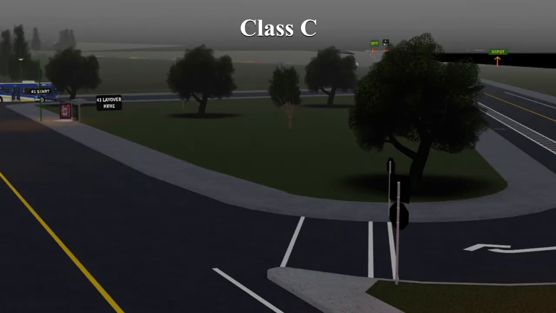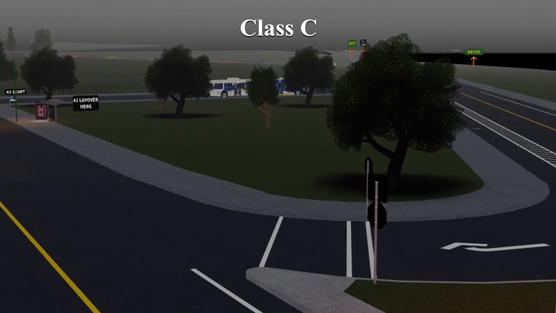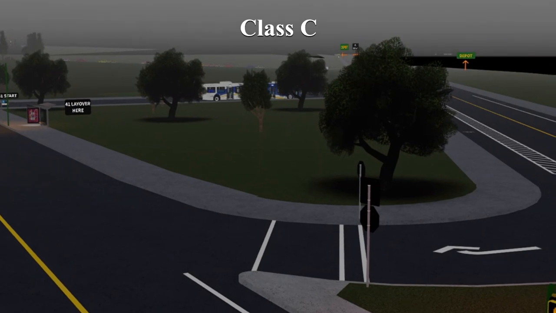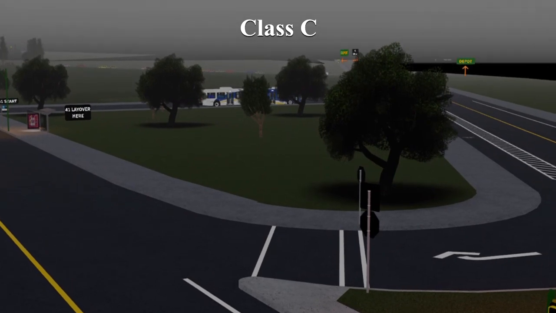Unlike other classes, Class C termini are not found within bus loops nor stations. Drivers simply terminate at a stop on the street. There is a more broad aspect with this class, as it can vary on where operators lay over, either at the route's loading bay, at a separate layover stop, or on another street altogether.